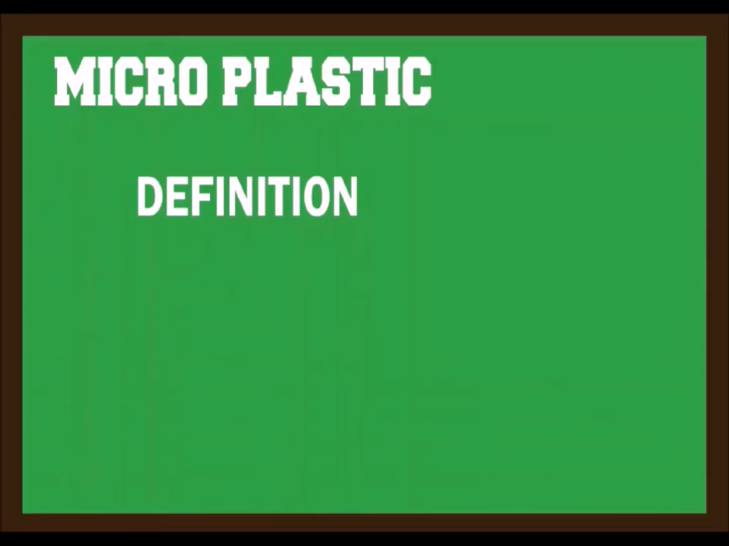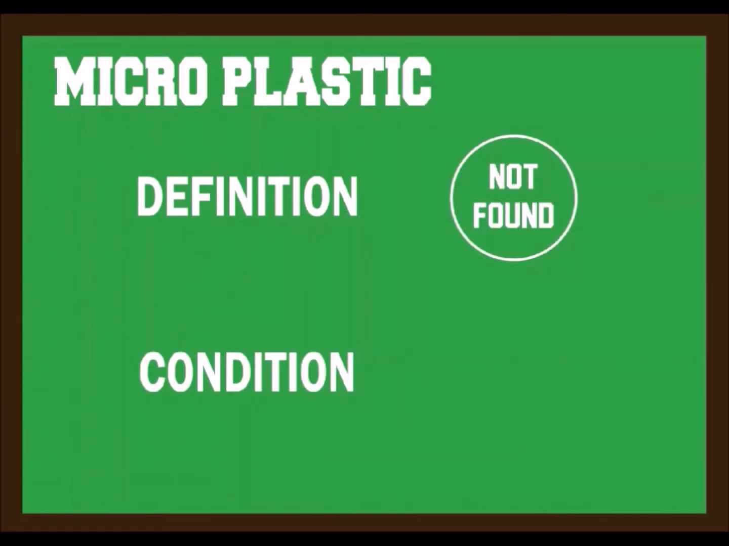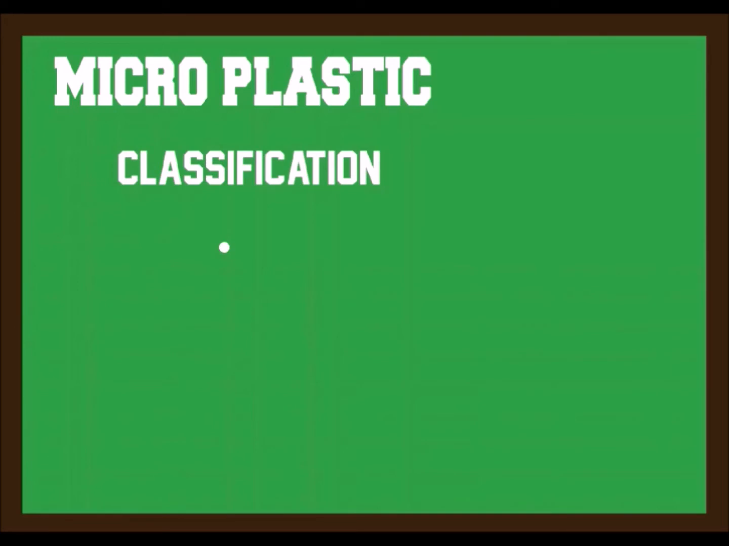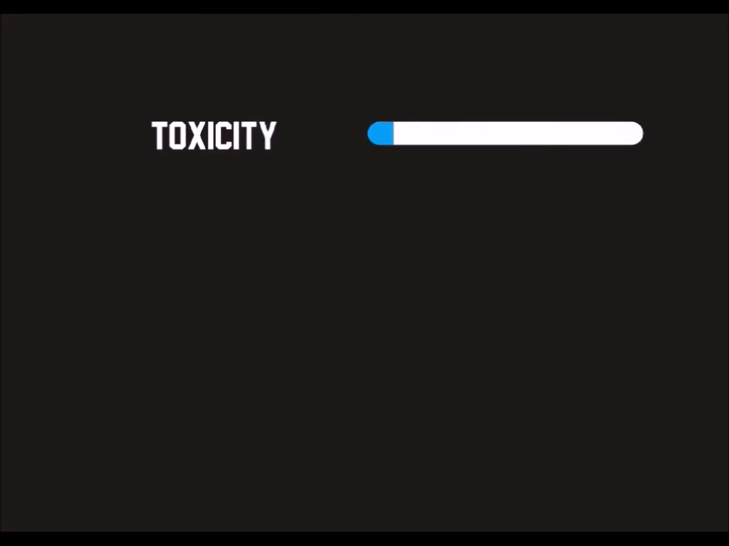Actually, there's no definition found for microplastic, but there is a condition which can give the term microplastic to any material. That is, the size of that microplastic should be less than 5 millimeter, but greater than 1 nanometer. And the classification is primary and secondary. These microplastics are toxic when they enter the food chain or any other ways into the environment.